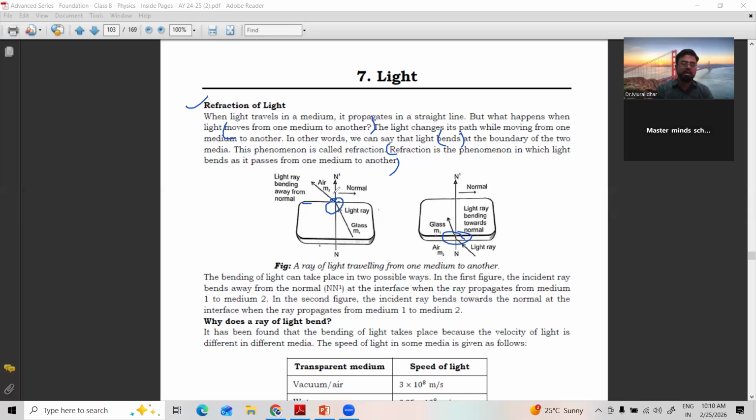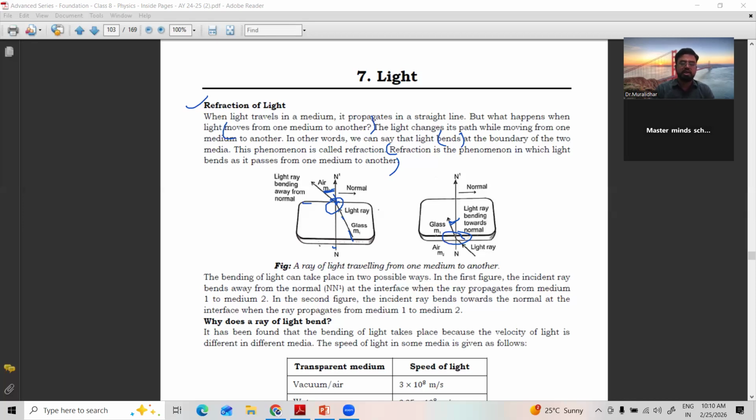This straight line is called the normal. Whenever light comes from here, we are sending an arrow mark. After touching here, it moves away from the normal, whereas here it moves towards the normal, coming close to the normal. It depends on the speed of the light.